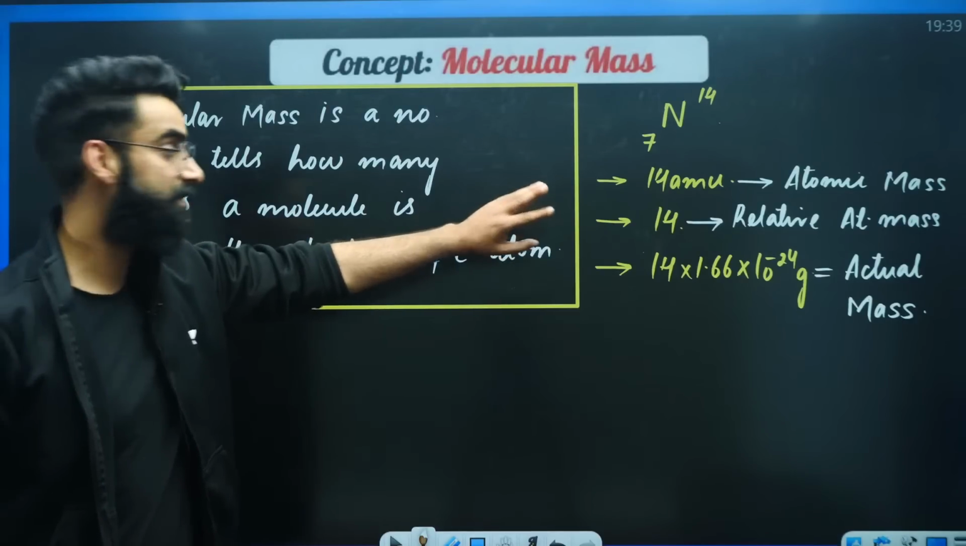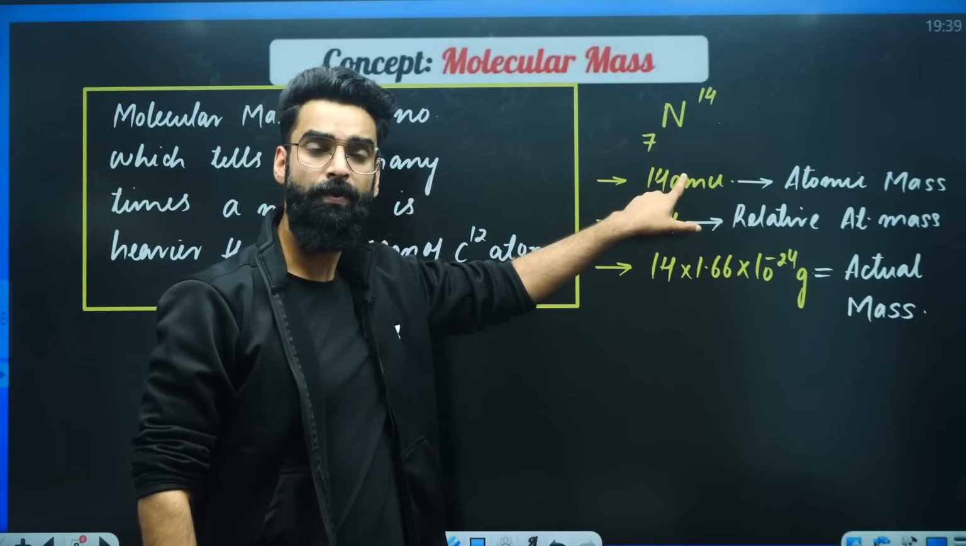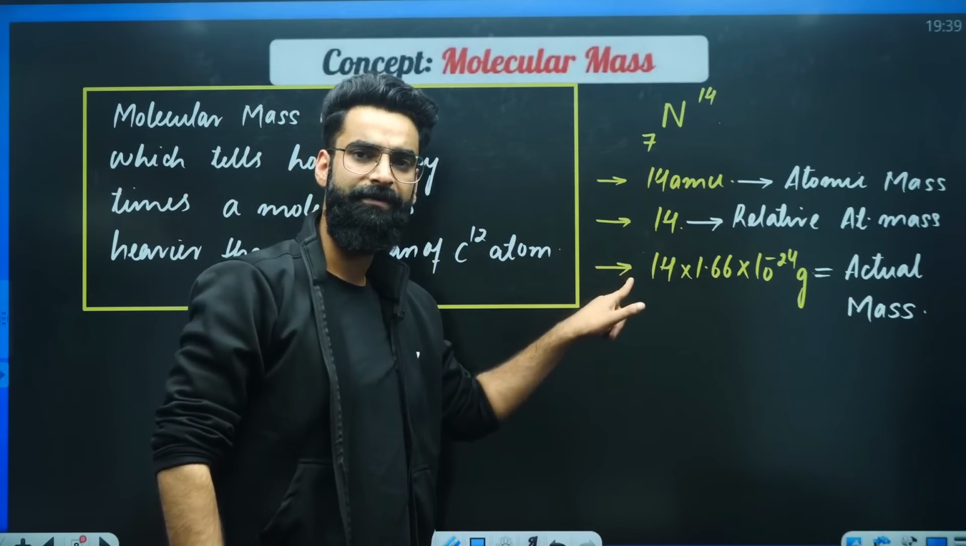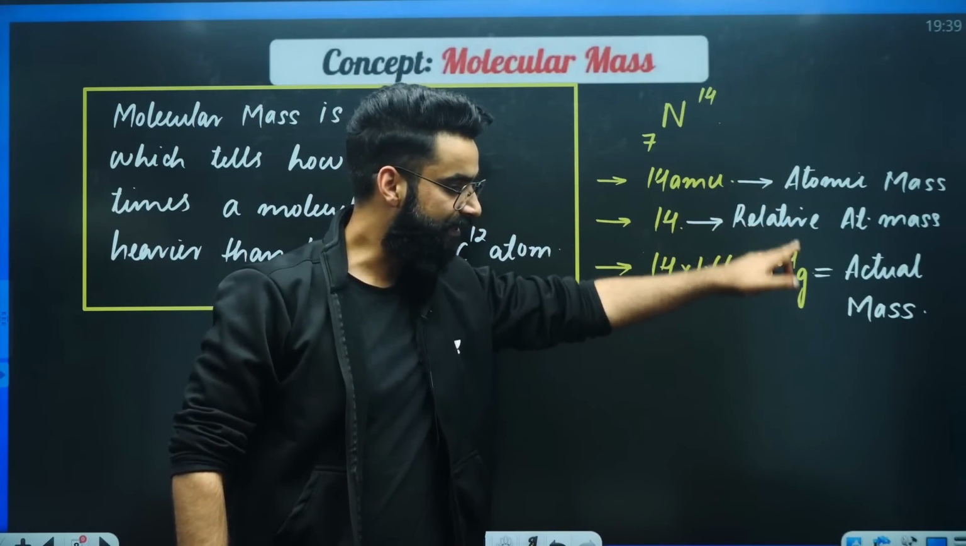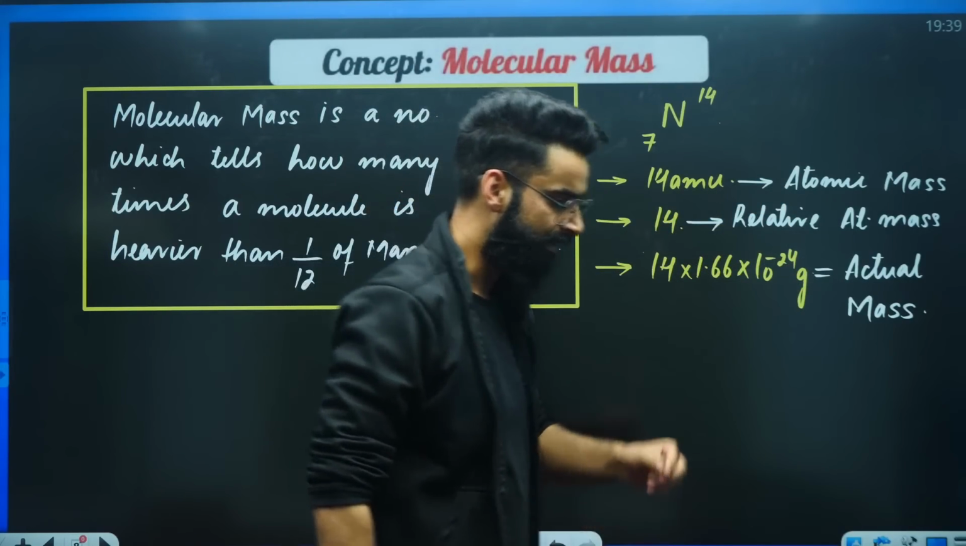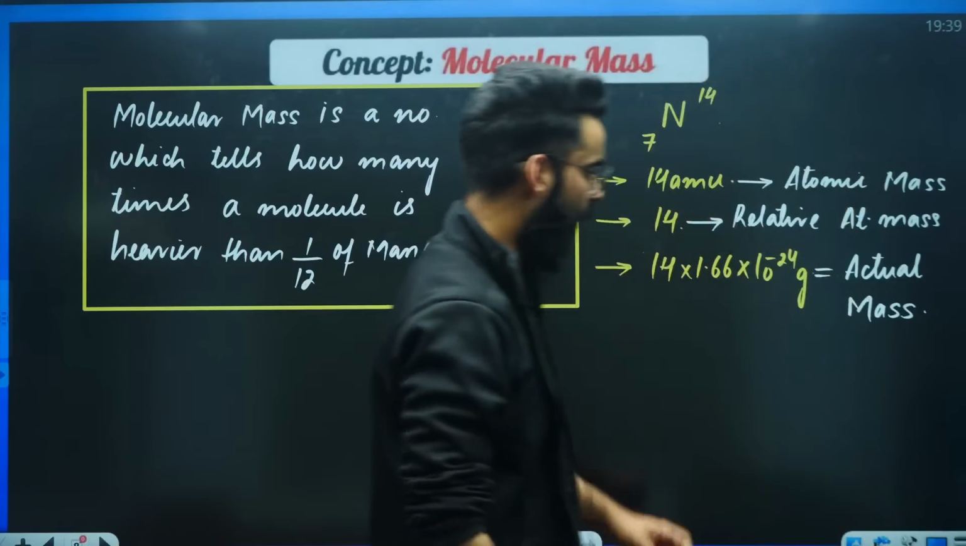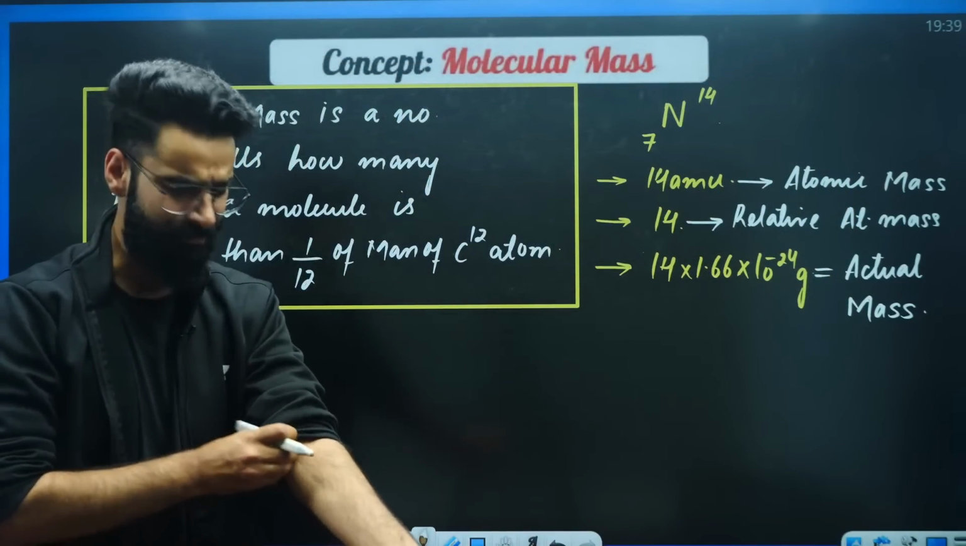Do remember these three things: 14 AMU, 14, and 14 multiplied by something. These are the terminologies. You can call the last one the actual mass or absolute mass, as simple as that.